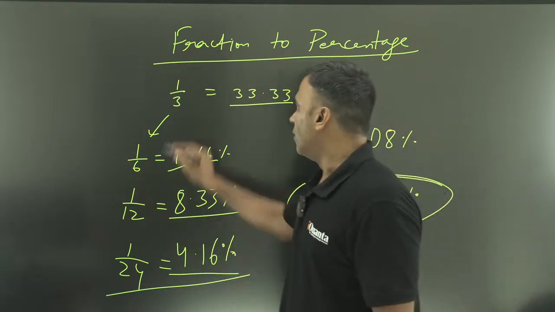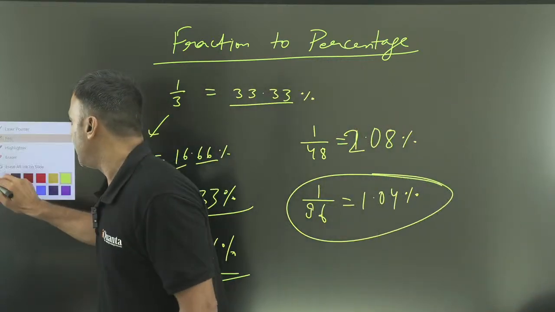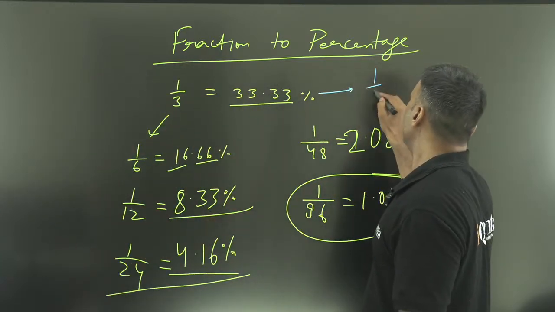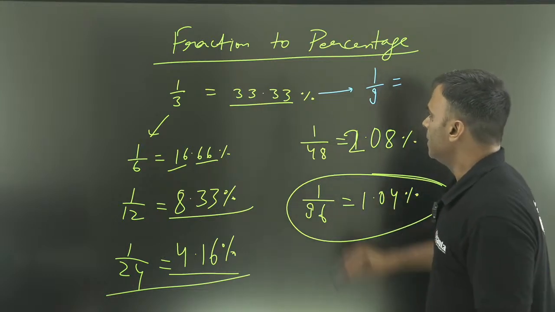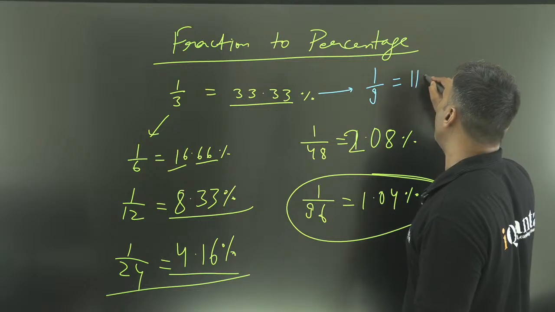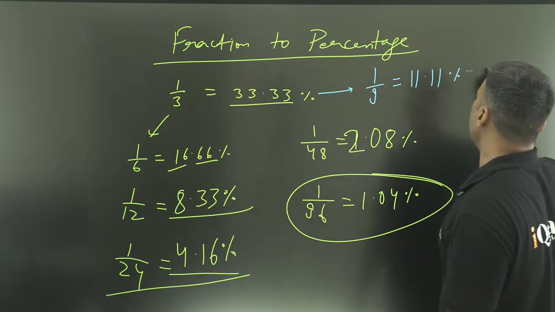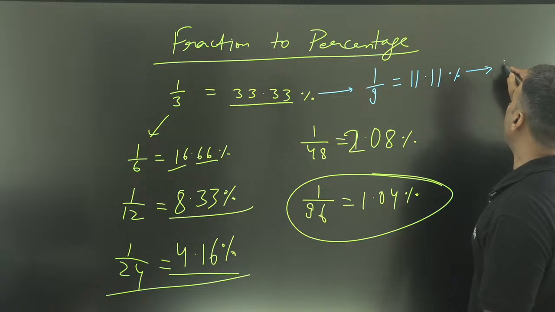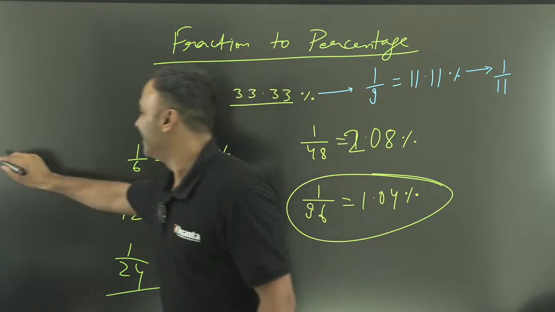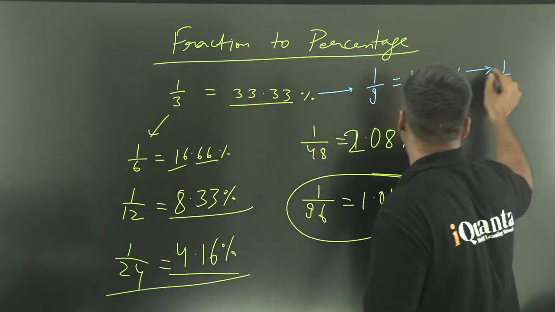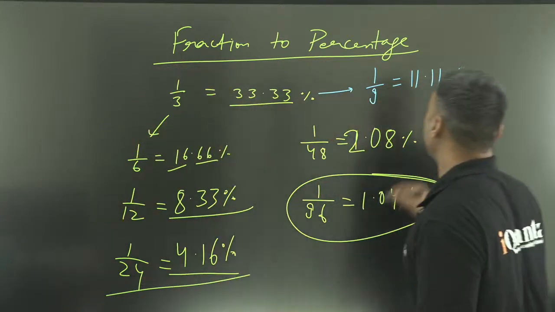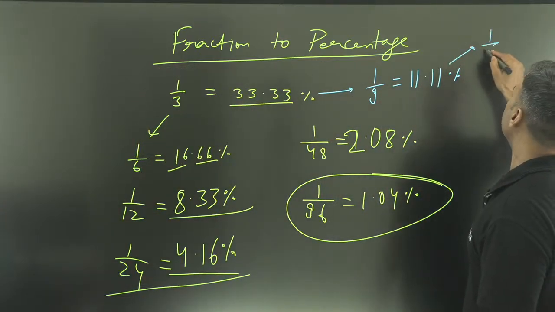Yes? Now, I have 1/3. How do I get 1/9? How do I get 1/9 from here? Can you calculate 1/9? So divide by 3. Divide by 3, 33.33 divided by 3 is 11.11%. From here, if I ask what is 1/11, can you do that? Yes? Yeah, that's good. In fact, let me ask, how do I get 1/99 from there?